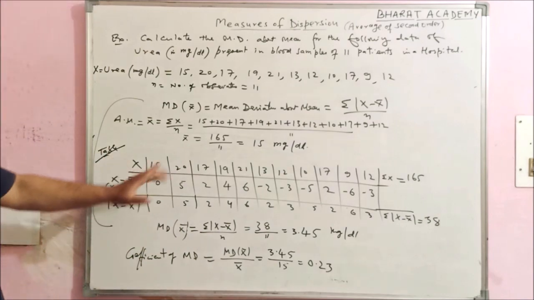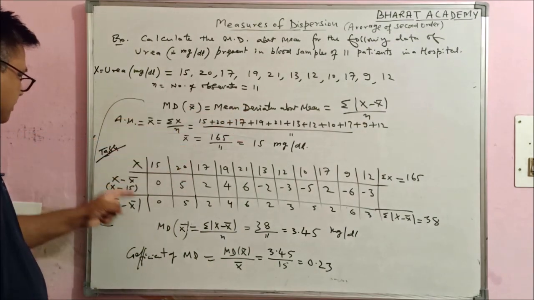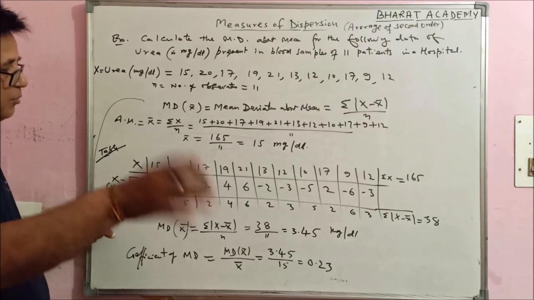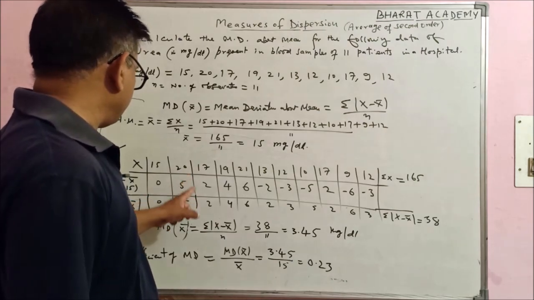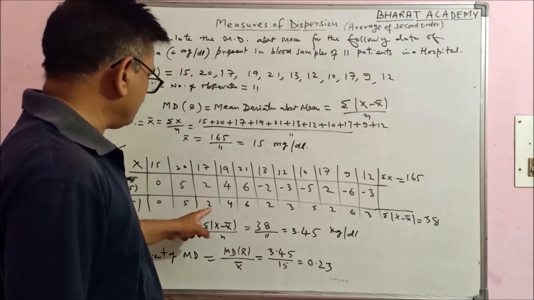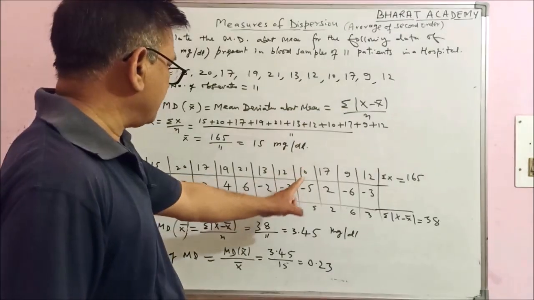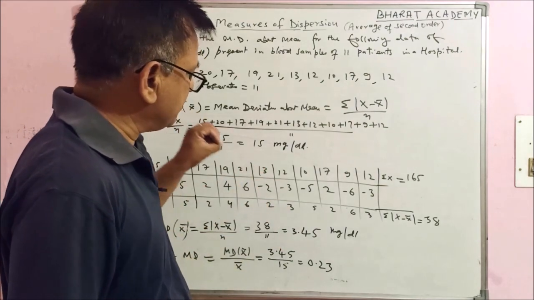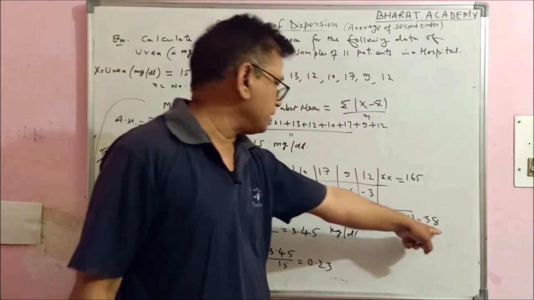And again, from the formula you have to find the absolute value of x minus x bar. The absolute value means all values will be positive. Absolute value of 0 is 0, absolute value of 5 is 5, absolute value of 2 is 2, absolute value of minus 2 will be plus 2, absolute value of minus 3 will be plus 3. Absolute means you have to convert all these values into positive. The total value of absolute x minus x bar is 38.